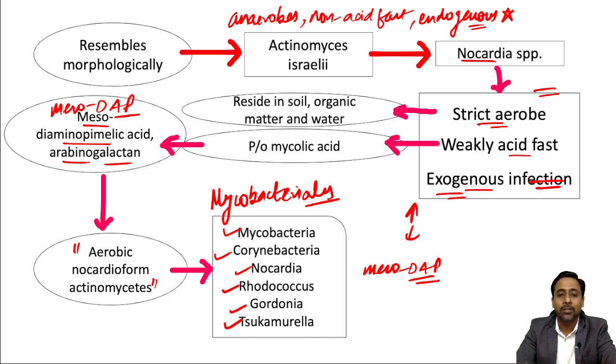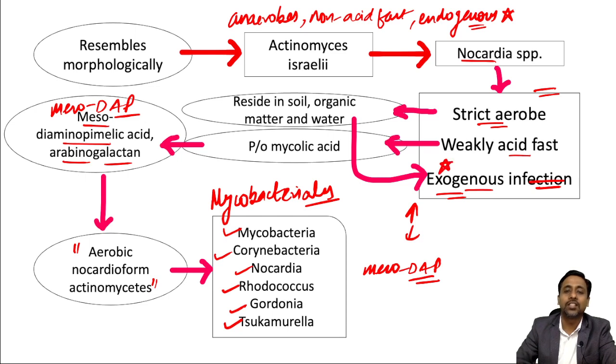It is highest in Mycobacterium, followed by Nocardia, and least in Corynebacterium. That is why Corynebacterium is non-acid fast, whereas Nocardia is weakly acid fast and Mycobacterium is acid fast. Also, as it can reside in soil, organic matter and water, the infection is exogenous. So these are the differences between Actinomyces and Nocardia.